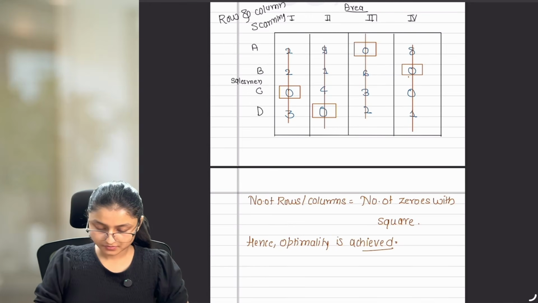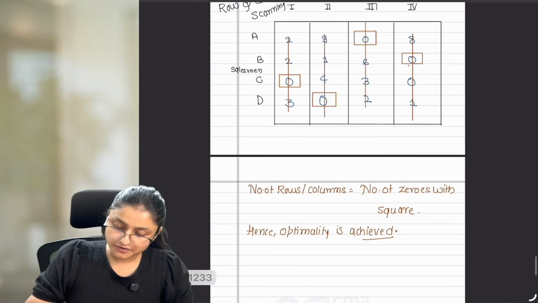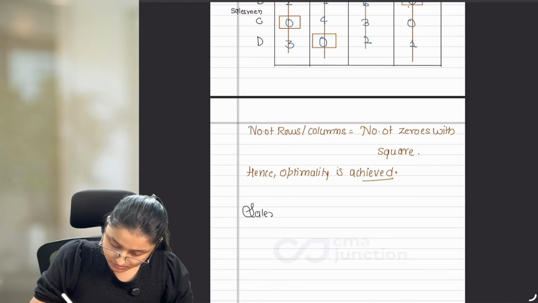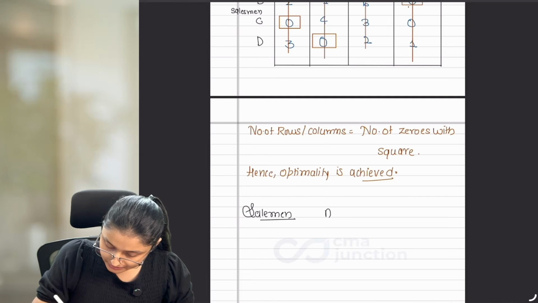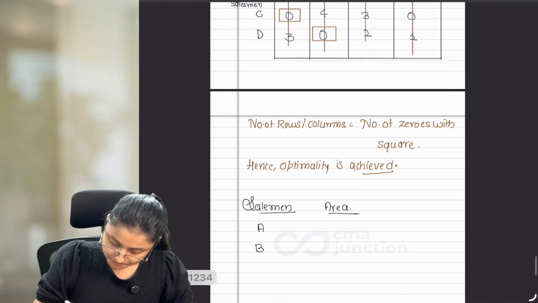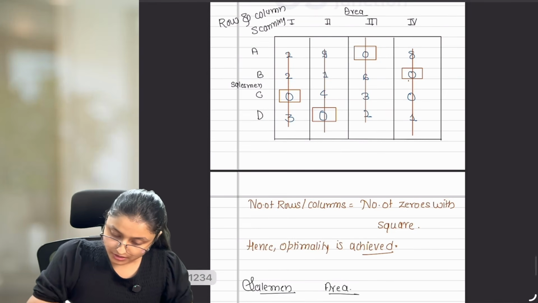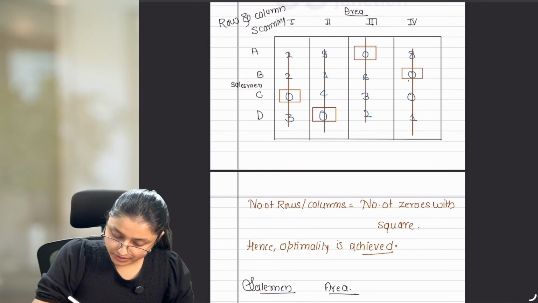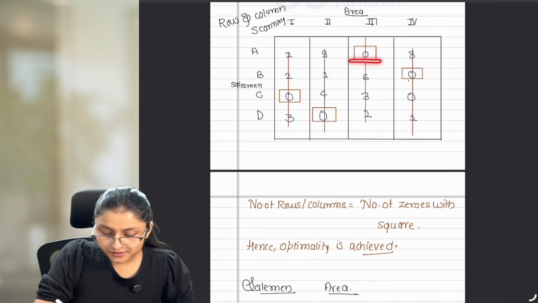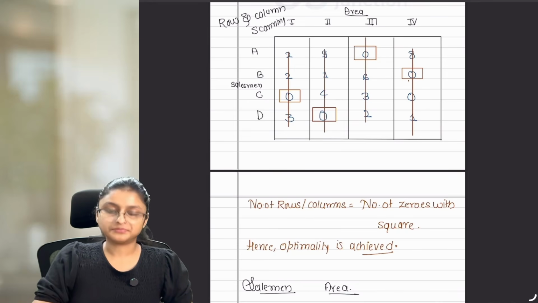Okay? Now, after achieving the optimality, what to do? You have to write the final answer. So, salesman and area. A, B, C and D are the salesmen. And what is the area we allotted to them? To A we allotted 3. So wherever you put that square, that is where assignment is actually happening. Okay?